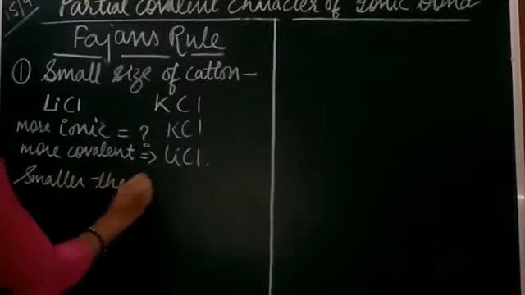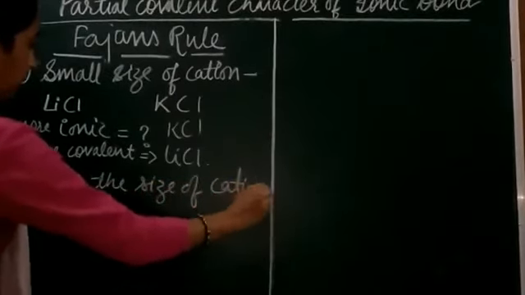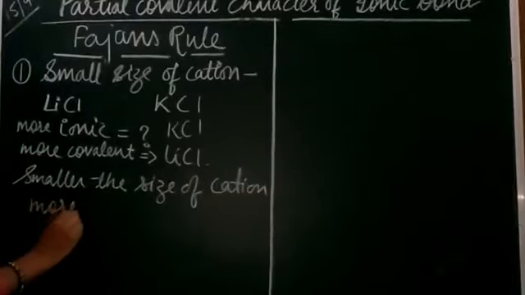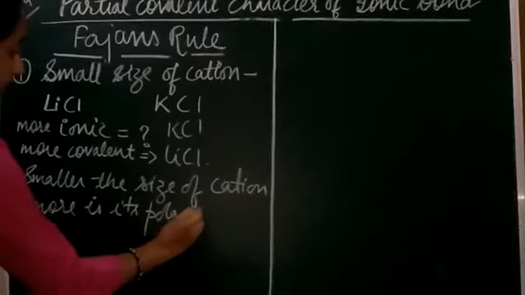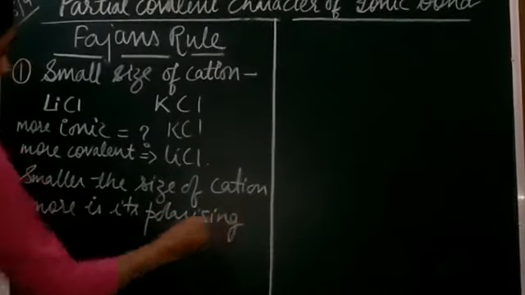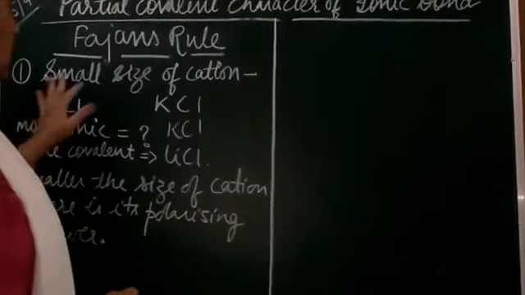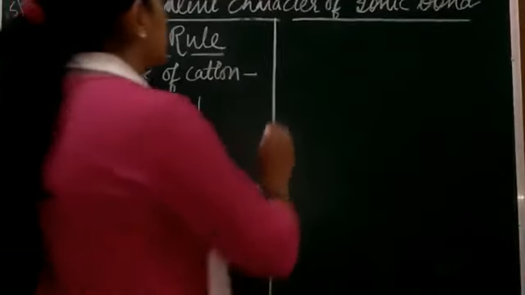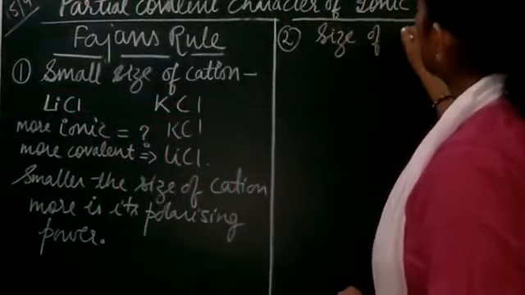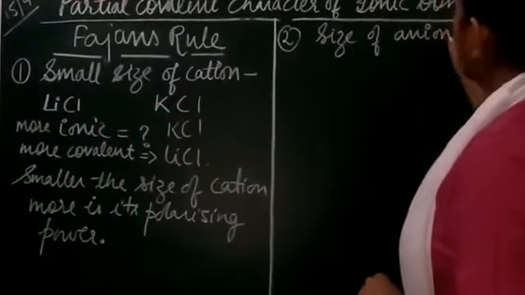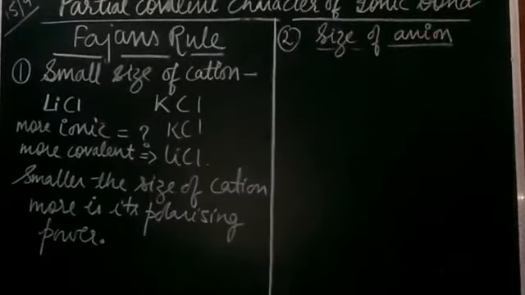So we can say here that the smaller the size of the cation, the more is its polarizing power. Now, the size of the anion also plays a role here. So second is the size of the anion, whose polarization is taking place.